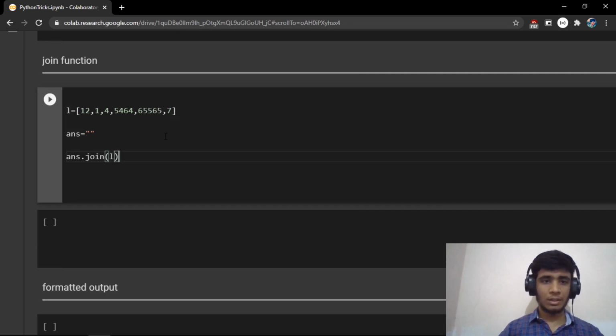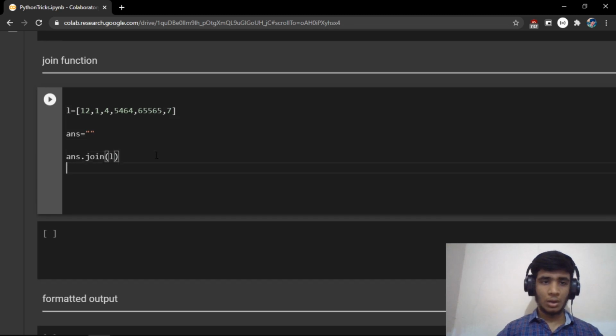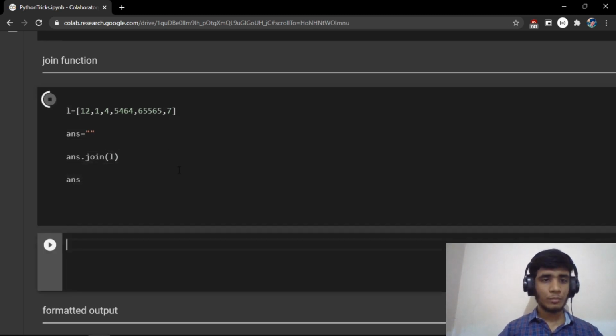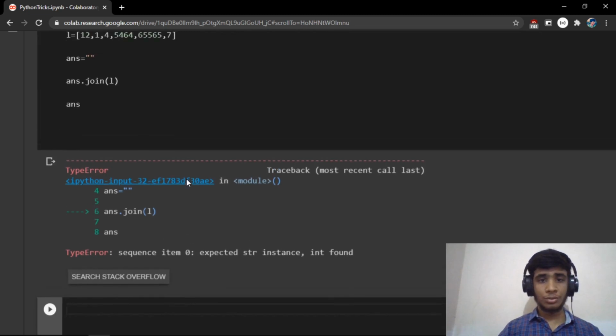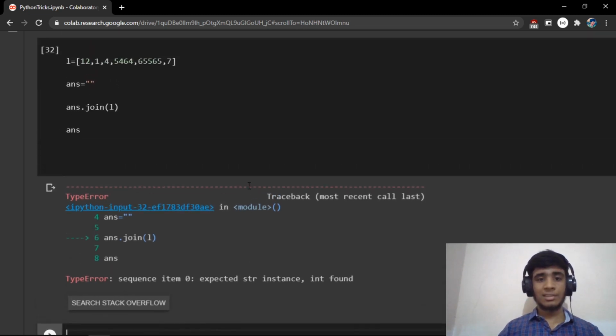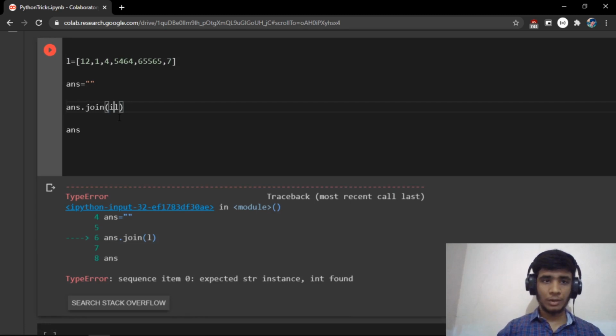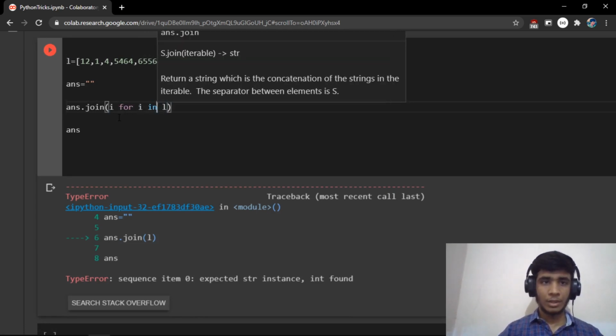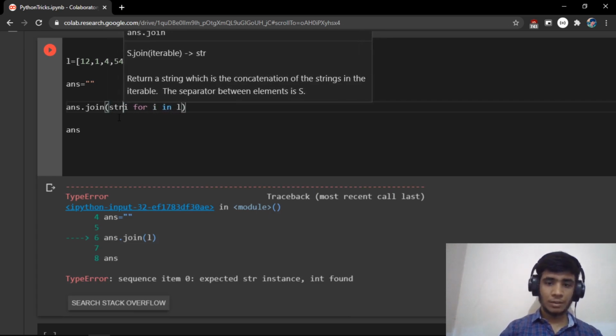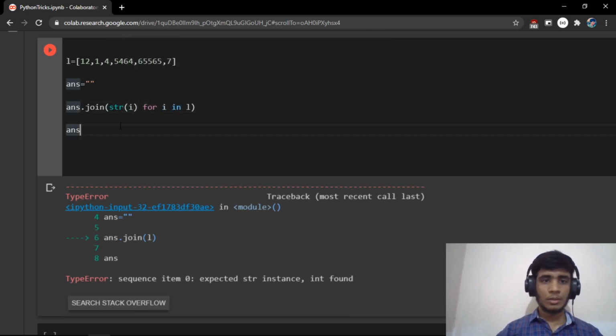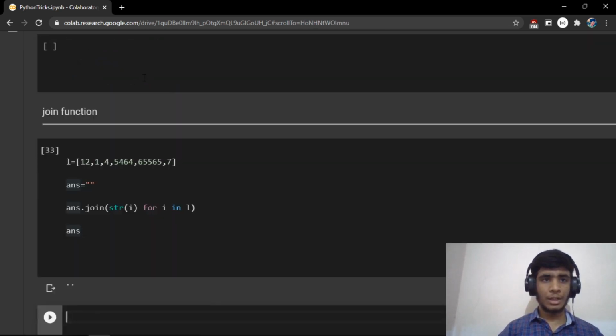So what I'm doing is taking the join and calling it on answer, and joining everything from the list. Now if you print answer, then it gives an error, because join expects the iterables to have strings. So in order to overcome that, we can say something like this: join of i for i in L, and we can simply say str. So now whatever is present in L is considered as a string.